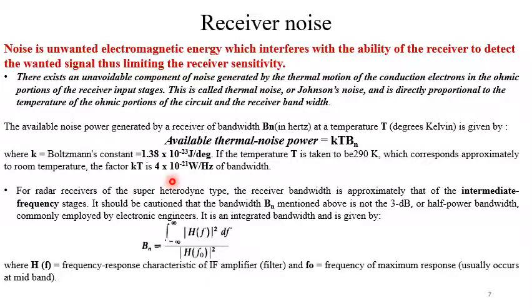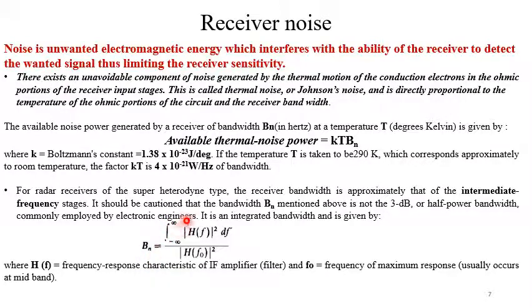For radar receivers, the superheterodyne type, we have already seen the basic block diagram of the radar receiver. It is nothing but a superheterodyne receiver. Receiver bandwidth is approximately that of the intermediate frequency stages. It should be cautioned that the bandwidth Bn mentioned above is not the 3 dB bandwidth or half power bandwidth that we are familiar with. We have to define this bandwidth in a slightly different fashion.